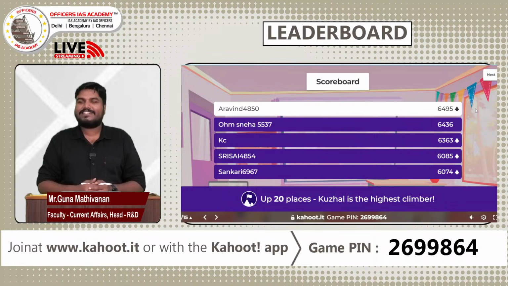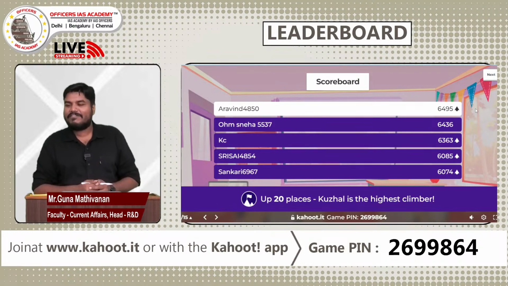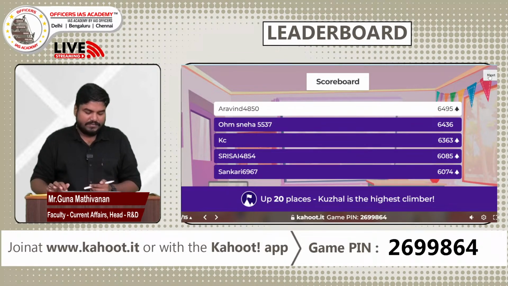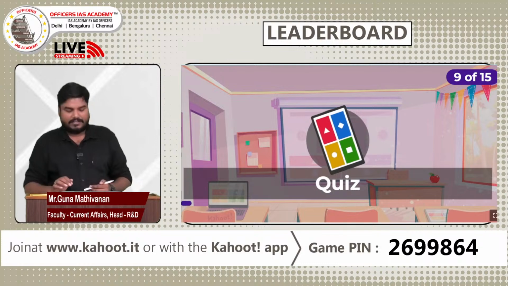So, Aravind, once again you have topped the list, 4850. Om Sneha, you are in second position, followed by KC, Sri Sai and Shankari. There is going to be a tough fight between, I would say, all the top 5. Alright. Kudal is the highest climber, having climbed 20 places. Congrats, Kudal. You can even come to the top 5. So, we will move on to the next question, question number 9.